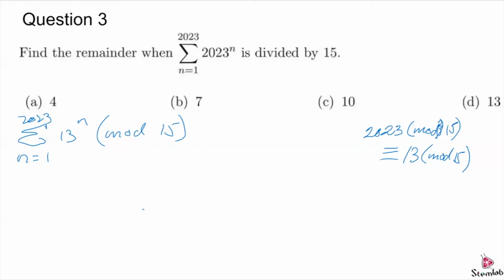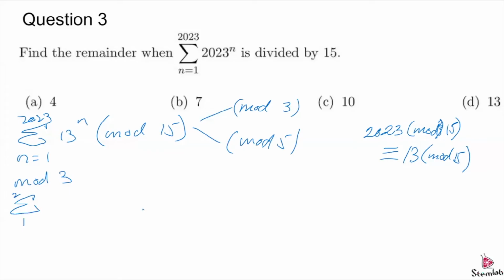So what I did is I tried to find mod 3 and mod 5 separately, and then we'll just combine them at the end. Okay. So if we take mod 3 of 13, we'll do analysis on mod 3 first. Then this is just the summation from 1 to 2023 of 13 mod 3, which is 1 to the n.